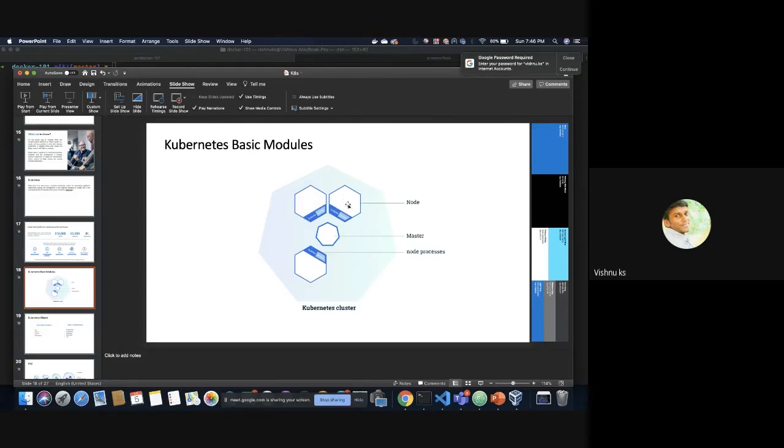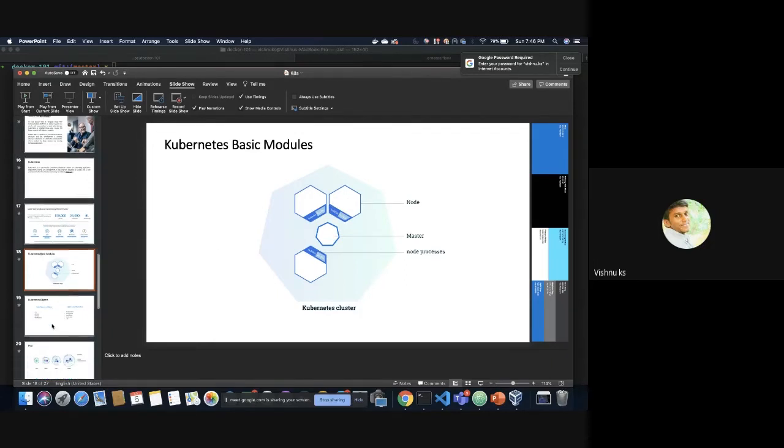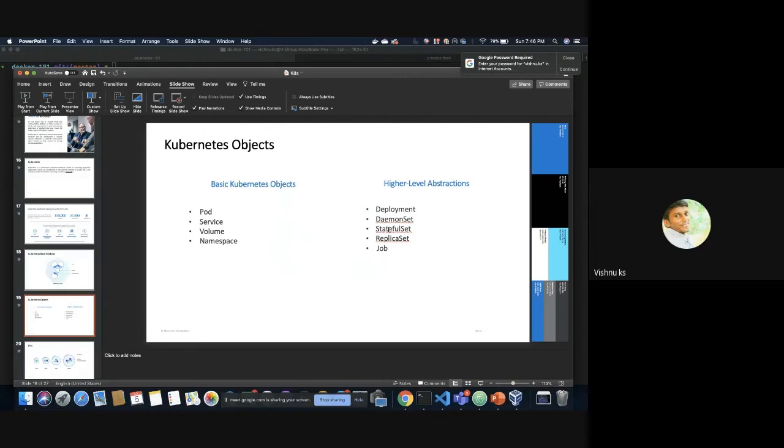Instead, if it was relaunched on the same node, it could have got the older data. In that way, a stateful application remains stateful. The data is not lost. So that is basically stateful set.